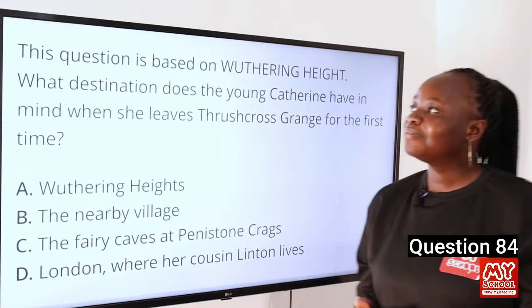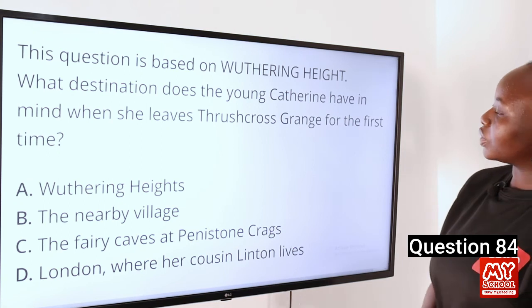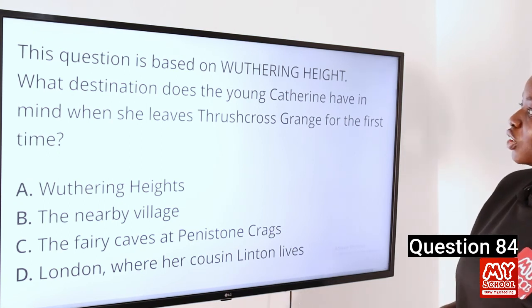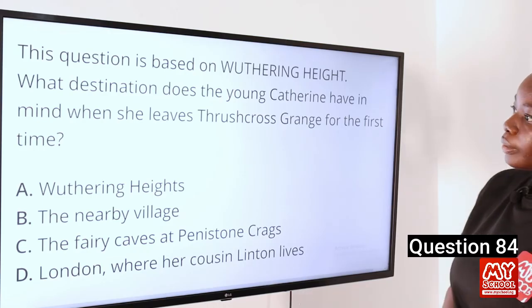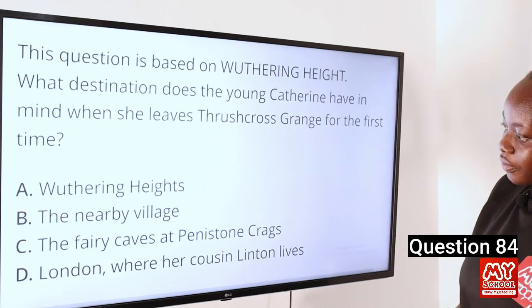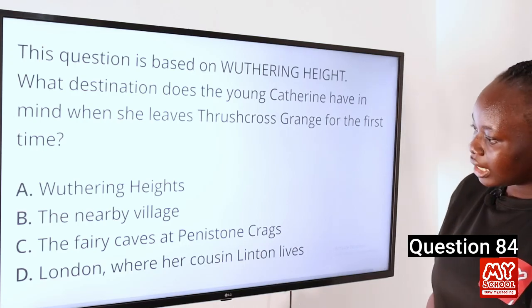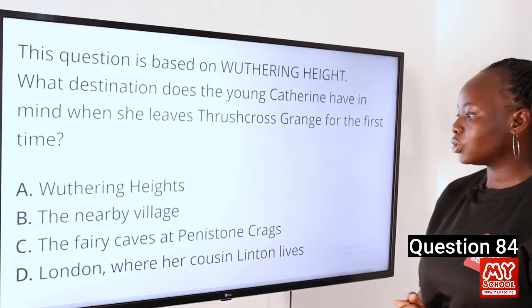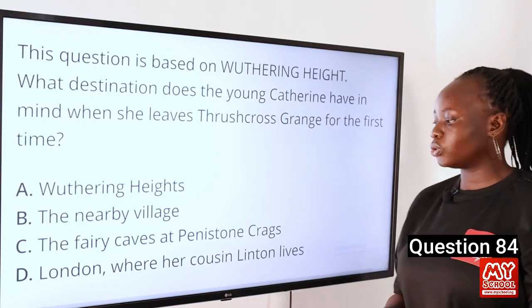Question 84. This question is based on Wuthering Heights. What destination does the young Catherine have in mind when she leaves Thrushcross Grange for the first time? A. Wuthering Heights, B. The nearby village, C. The fairy caves at Penistone Crags, and D. London, where her cousin Linton lives. So the answer to this question is C. The fairy caves at Penistone Crags.